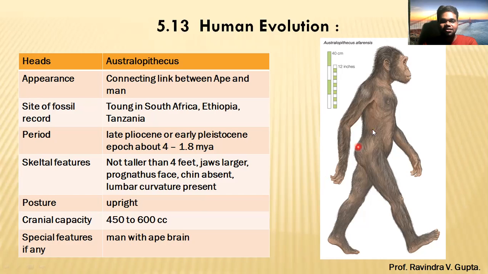Posture is upright. You can see that they can stand on their feet, so that is called the upright posture. Cranial capacity, that is brain power, is 450 to 600. Remember this a little, this cranial capacity part is also likely to be asked in the exam, it was asked too. Now the special feature, if any: man with an ape brain. So you can see the appearance is like a human, but the brain of an ape, meaning the brain part is a little lower.